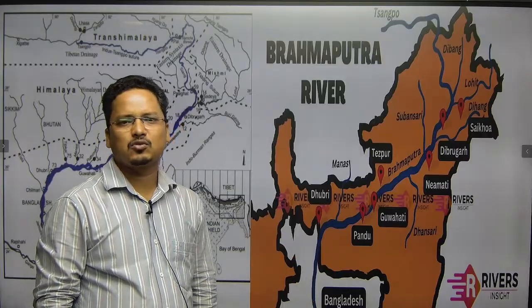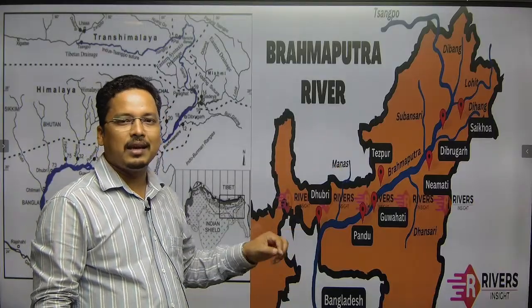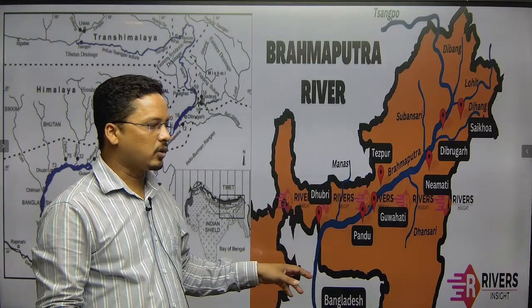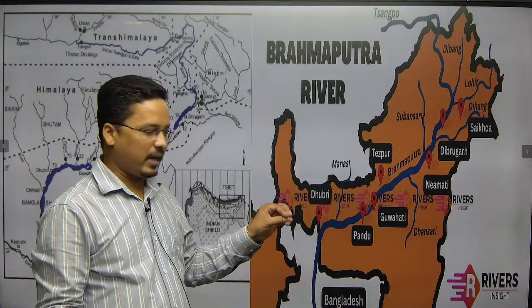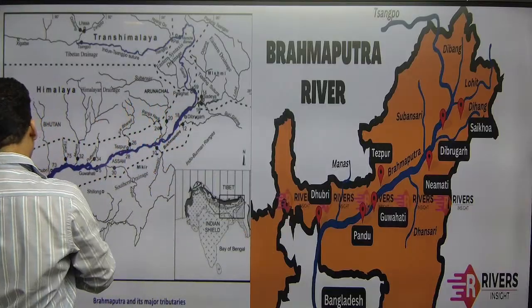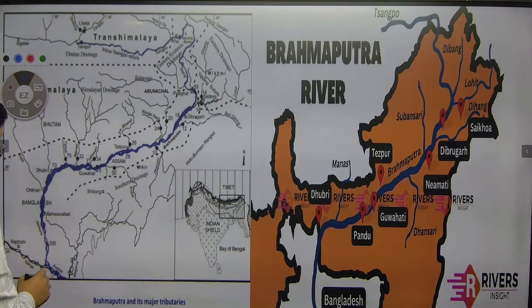As the river enters Bangladesh, it enters in the name of Jamuna. So here is Bangladesh, here it would be Jamuna.